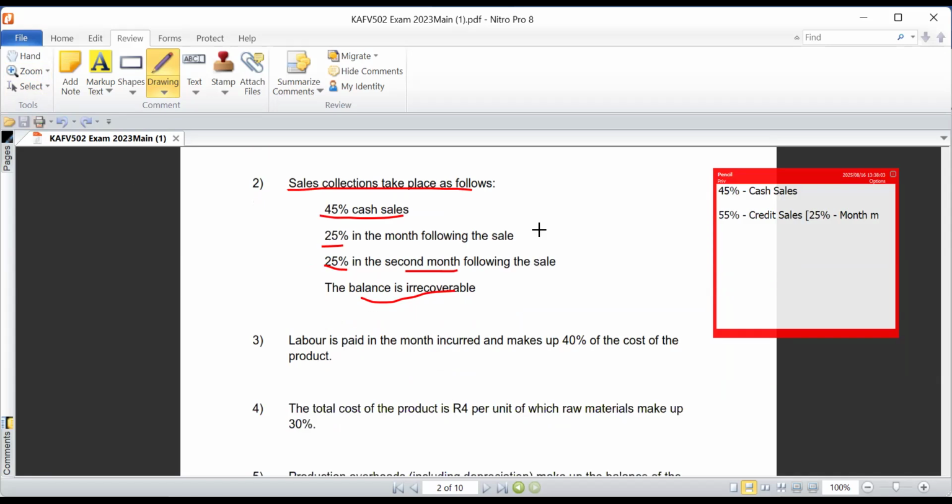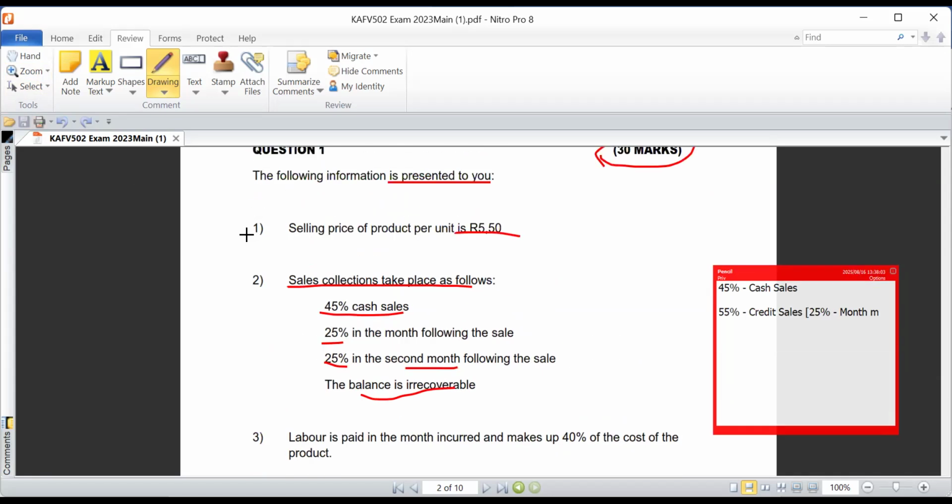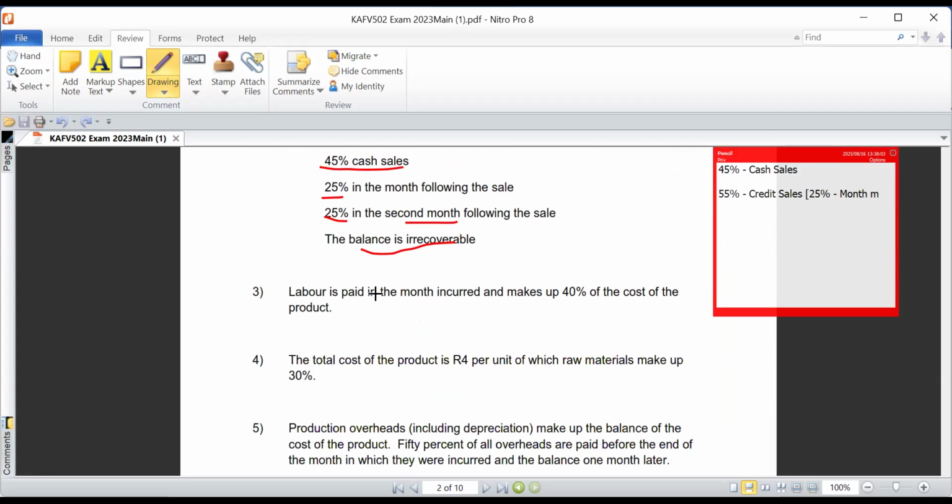Now, notice that with information one and information two, we are not yet given the number of units which this company is anticipating to sell for the month of January and also for February. So we are still looking for that information. We continue. Labor is paid in the month incurred and makes up 40% of the cost of the product.